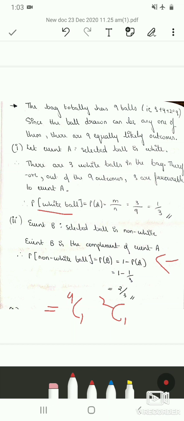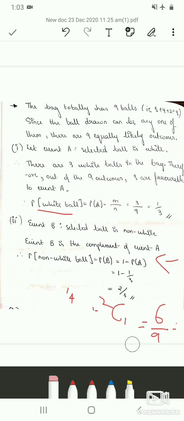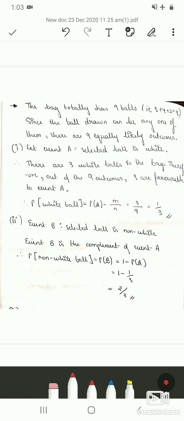So 4C1 plus 2C1, which is, when you simplify this using the formula of combination, that is n is 4 and r is 1, and n is 2 and r is 1, we will get it as 4 plus 2, which is 6, and the total number of balls is 9. So again 3 2s are 6 and 3 3s are 9. We will get the probability of non-white ball as 2 by 3. So if you have already calculated probability of white ball, then it is convenient to take the complement, or else you can simplify.